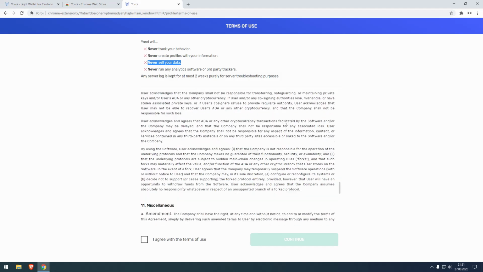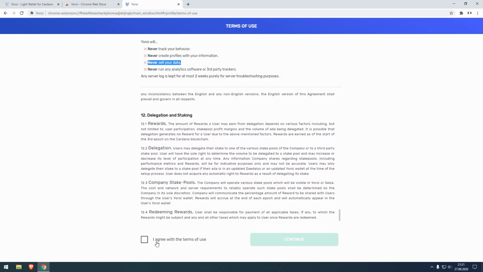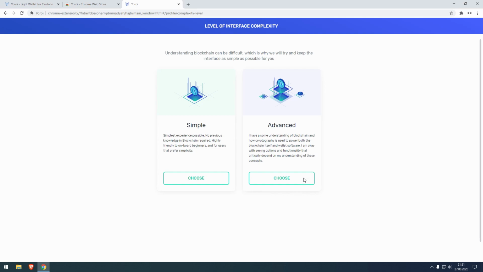You can read the terms of agreement. You can either install the simple version or the advanced version. There you can see the differences. It's the simplest version for easy understanding, and the other is for advanced users. We're gonna choose the one for advanced users.